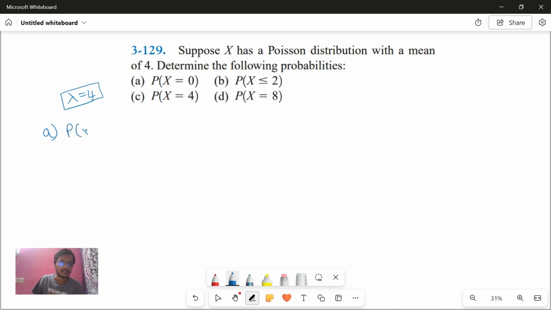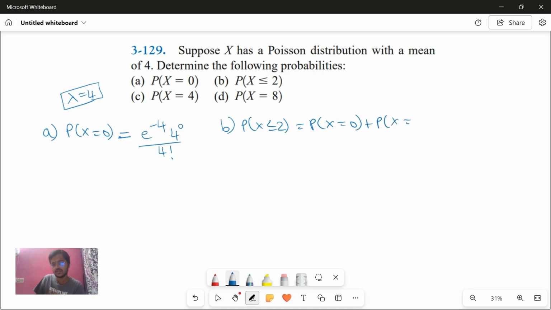So P of X equal to 0 will be e power minus 4 into 4 power 0 by 0 factorial. That's all. Now P of X less than or equal to 2 is nothing but P of X equal to 0 plus P of X equal to 1 plus P of X equal to 2. You can do this as homework.